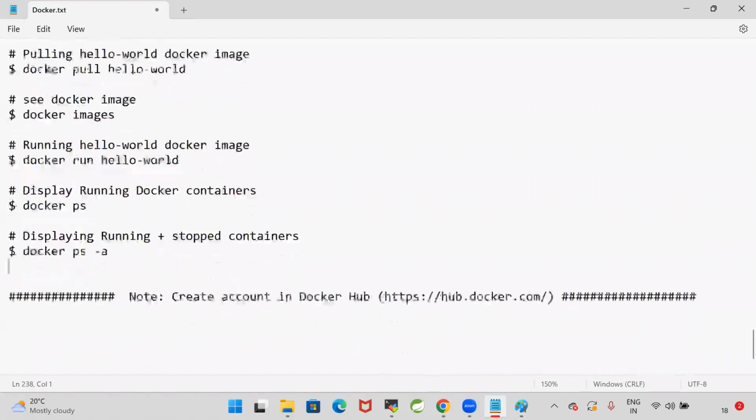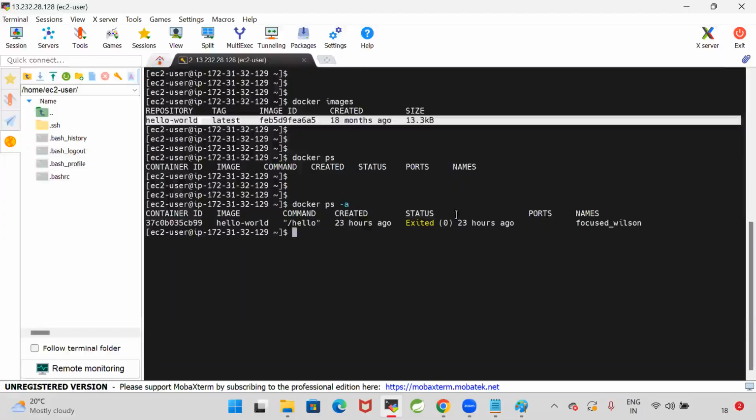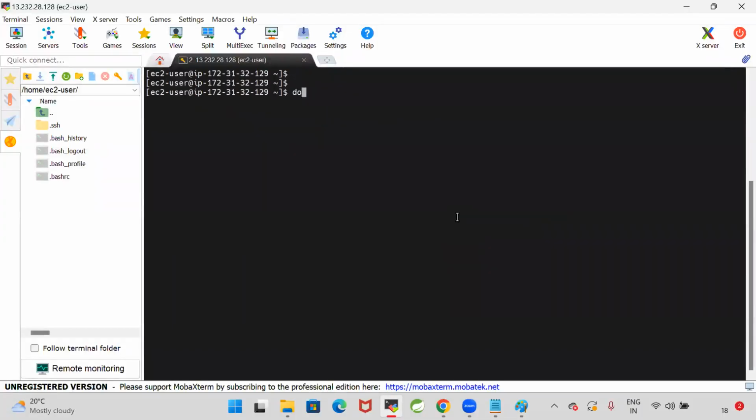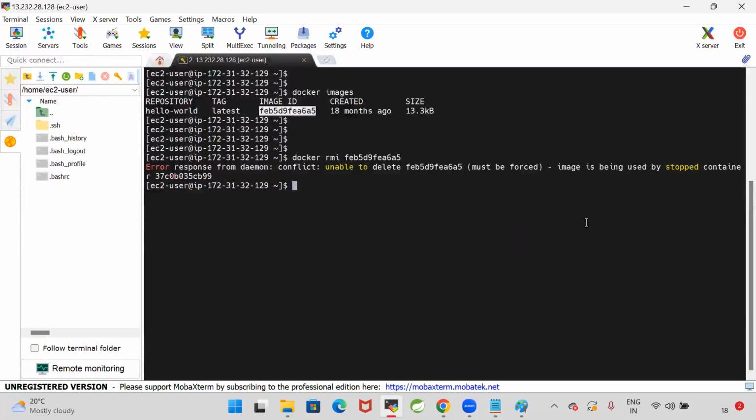Now here, guys, I want to delete an image. I have an image in my system. When I execute the docker images command, I'm able to see the image. I want to remove the image. In order to remove the image, docker rmi with the image name or image ID. So what happened here? The image is being used by a stopped container. For removing the image, the command is rmi.